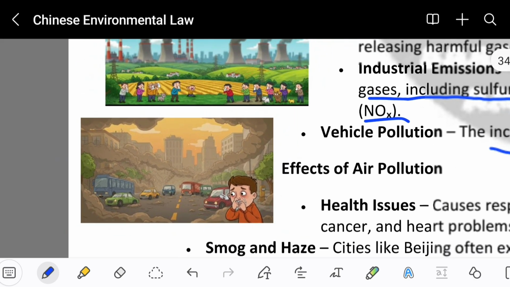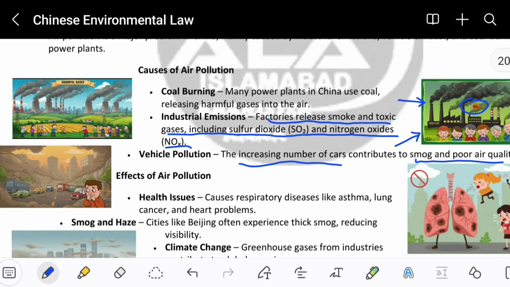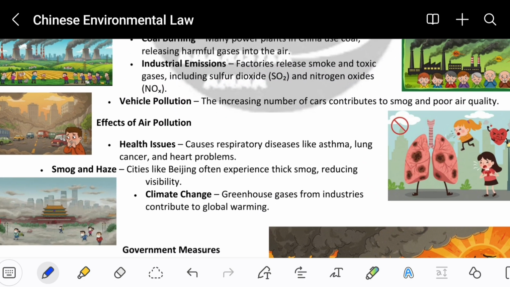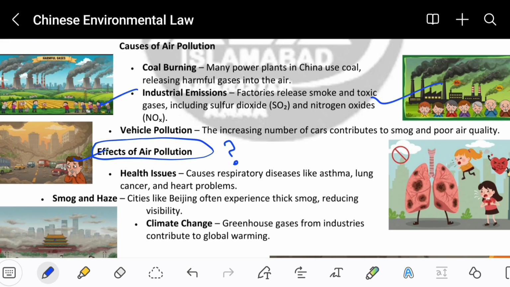So these are the three things that produce a lot of harmful gas in the environment. So what are the effects of this air pollution? What are the effects on our bodies?